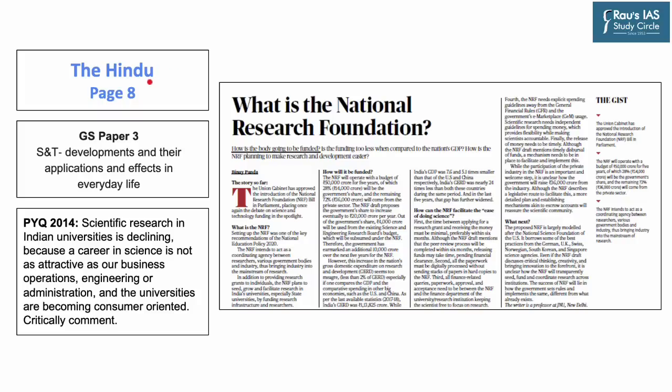Now, moving on to the third article of the day, which appeared on page 8 of today's Hindu newspaper. The Union Cabinet recently approved the introduction of the National Research Foundation Bill. And this bill has once again put the debate on science and technology funding in the spotlight. This development is important from the GS Paper 3 point of view, as it deals with science and technology, their developments and their day-to-day applications.